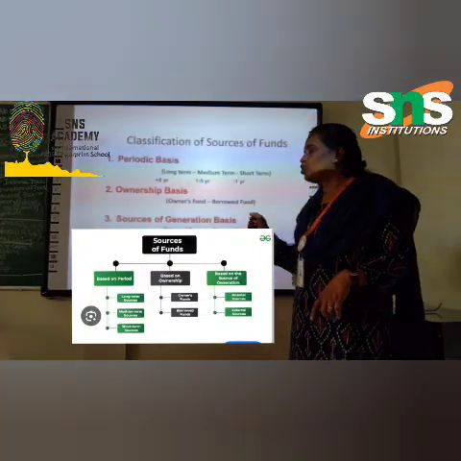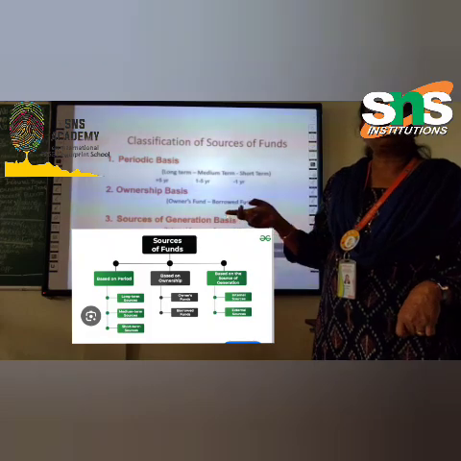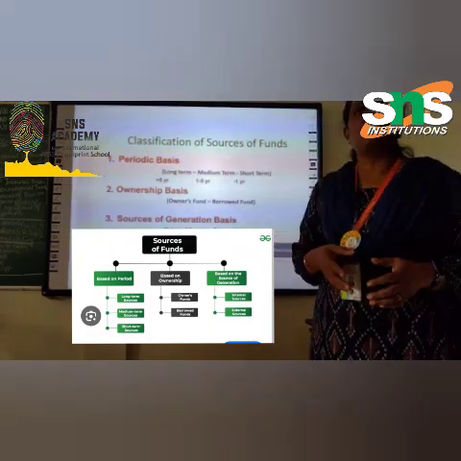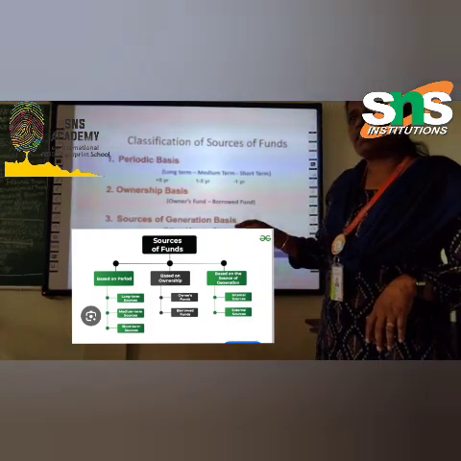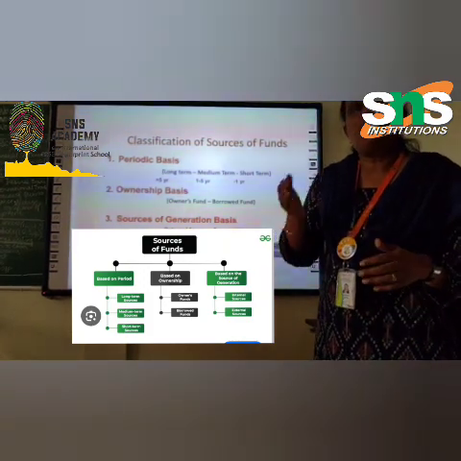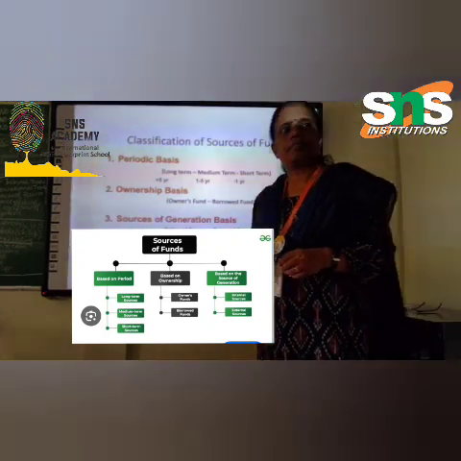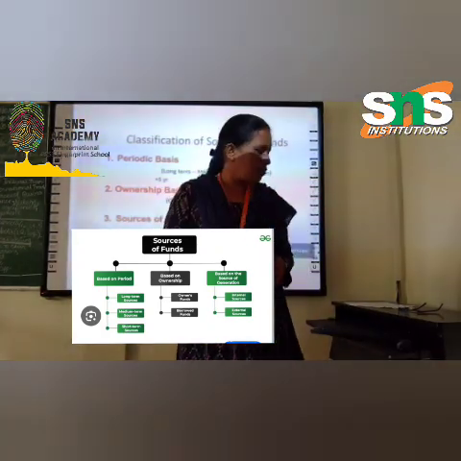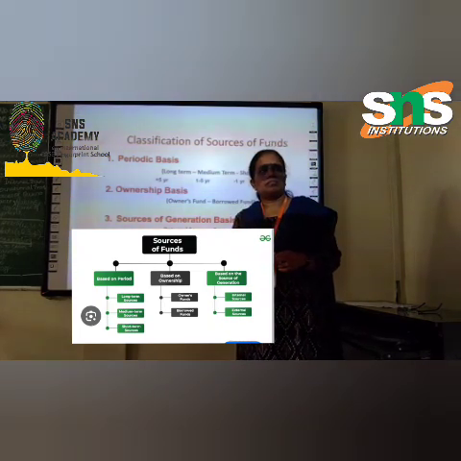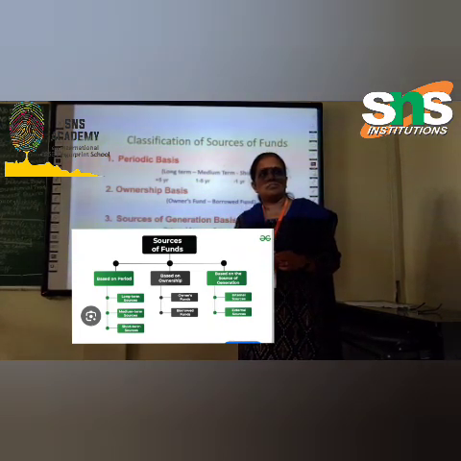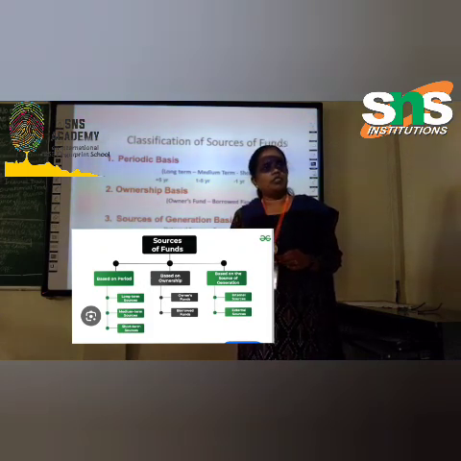Next one is sources of generation basis, right? Sources of generation basis means internal sources and external sources are there. So internal sources of finance are what is available within the organization. Can you say some examples of internal sources? Examples of internal sources are collections of receivables, disposing of surplus inventories, and plowing back profit. These are the examples of internal, right?